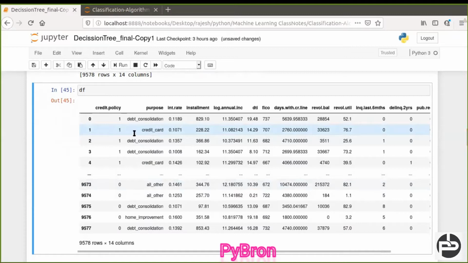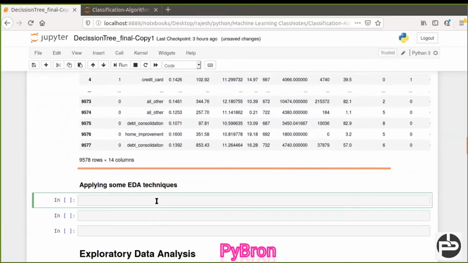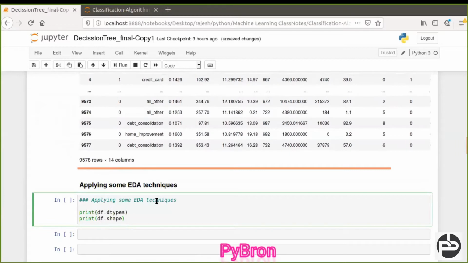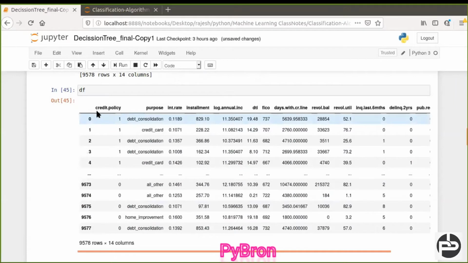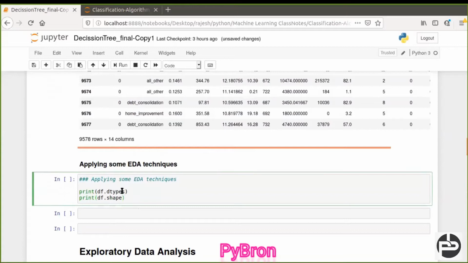Now what we can do is apply some EDA techniques. We loaded our data set, right? No doubt. Now we are going to apply some EDA techniques on top of that. What are the things we can do here? We can check the data types of the data frame. Suppose there are different features, credit policy, purpose, int rate, and installment. These are different data types, right? So we can check the data types, and the shape of the data, because at the end we should know the shape of that.